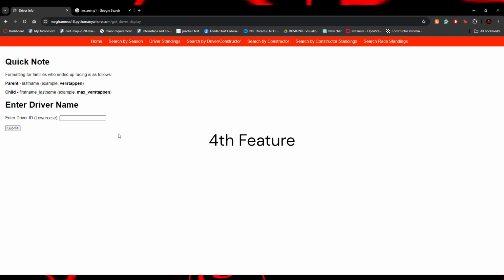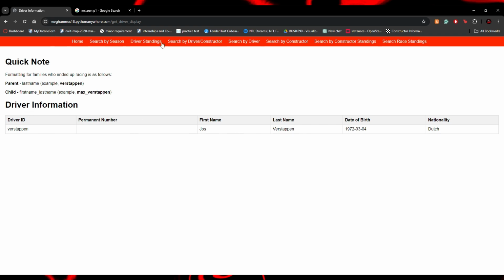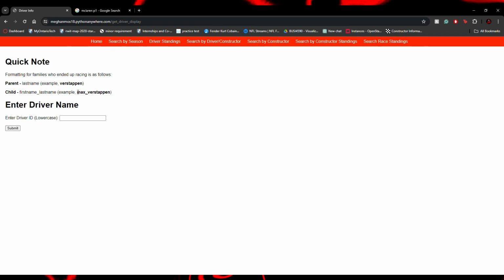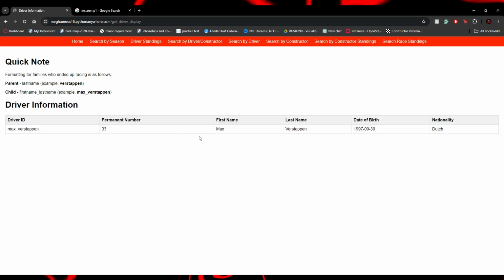Go on to search by driver. I can put in any driver ID, which is usually the last name lowercase. Up here we have a little bit of formatting here. So when it's someone whose parent also drove in F1, like for example Max Verstappen, his dad Jos Verstappen also drove in F1. So if I put in just Verstappen, like it's listed here, I will get the information for his dad, Jos. But if I go back and I put in Max underscore Verstappen, I will get information on Max Verstappen. There we go. So first name, last name, date of birth, and nationality, as well as their permanent number.